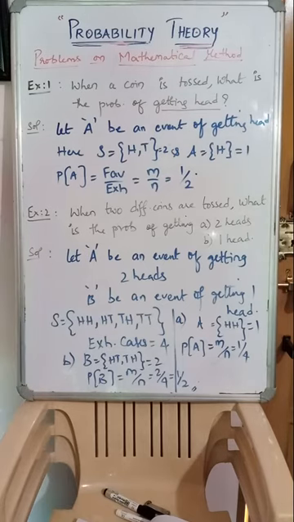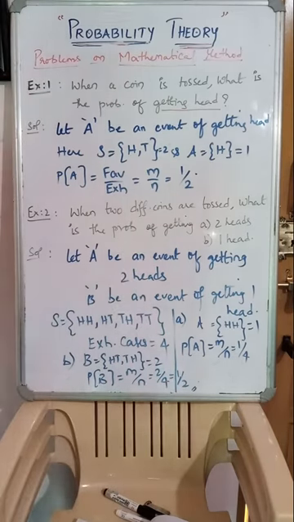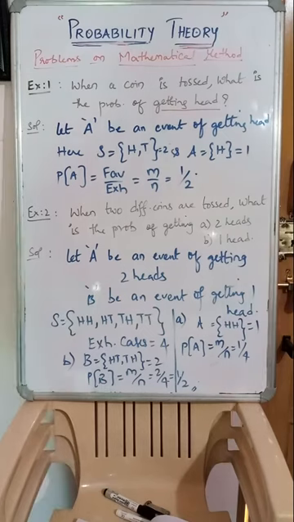Next, question number 2, getting only 1 head. How many are there out of those 4? Head tail and tail head. Only in these 2 cases are we getting only 1 head. In tail comma tail there are no heads, and in head comma head there are 2 heads, but the question asks for only 1 head. Therefore the favorable cases are 2: head tail and tail head. Therefore the probability of event B equals favorable by exhaustive, 2 by 4, which equals 1 by 2.